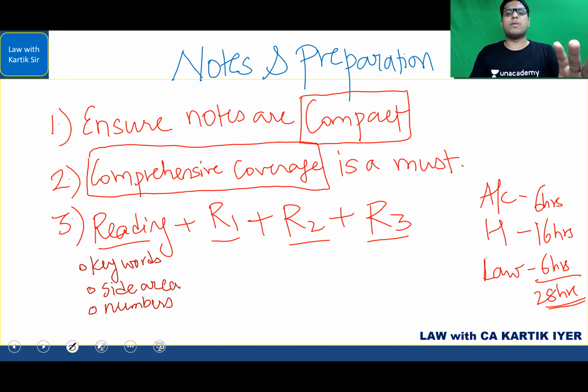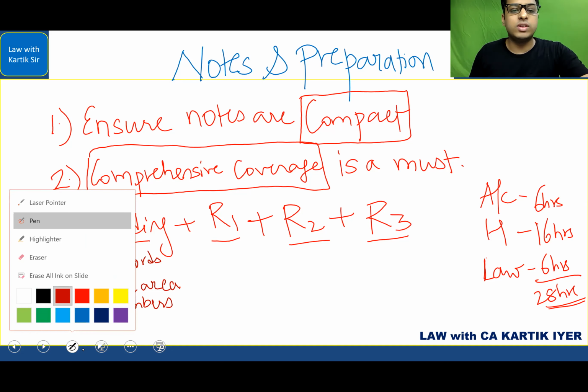When you do this, automatically you will see that your preparation is going in a much better manner. Of course, even if you don't remember after reading, don't worry. You are doing the groundwork right now. Whenever a big building is made, they don't create the ground floor immediately. They first dig the ground and create a very good foundation. After putting those iron rods and the foundation in place, then they quickly start making the building. This is what we are doing. We are creating the foundation so that your revision 1, revision 2, revision 3 go on in a much smoother manner. Now, what do you do when you do revision 1?